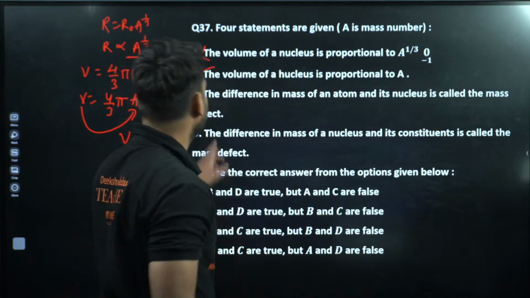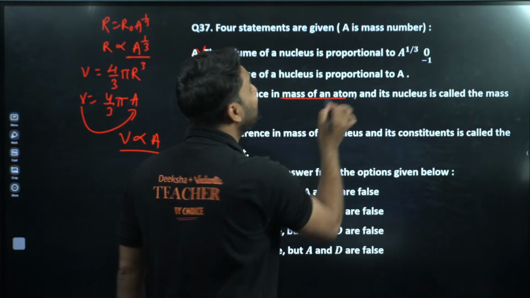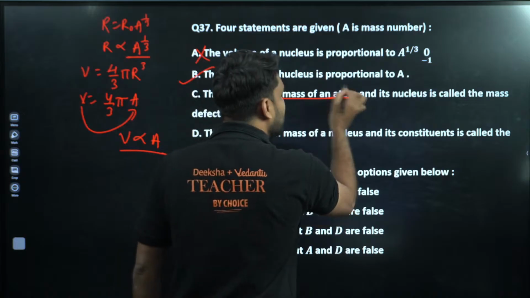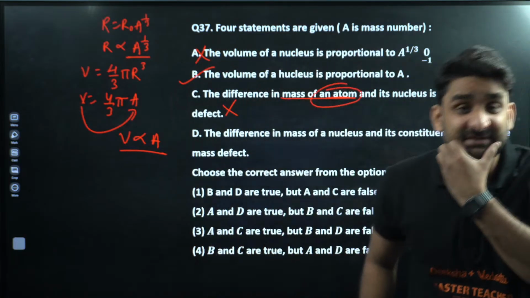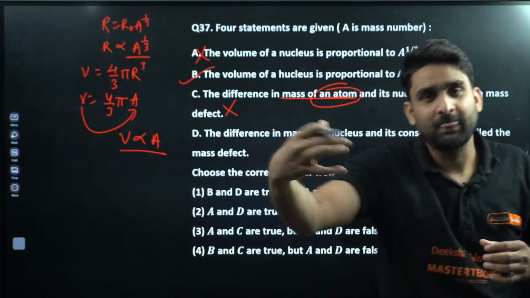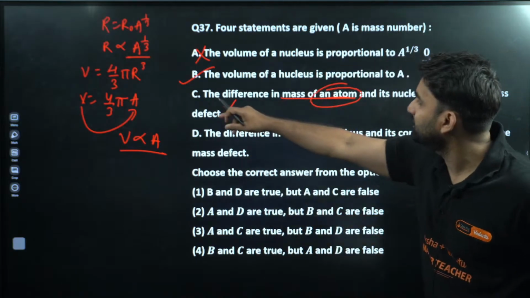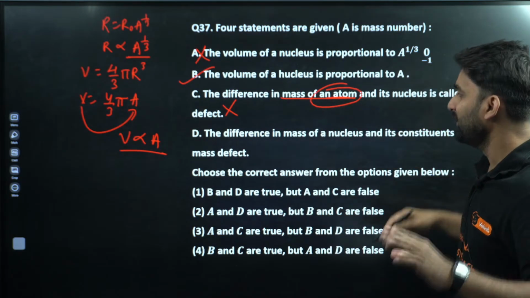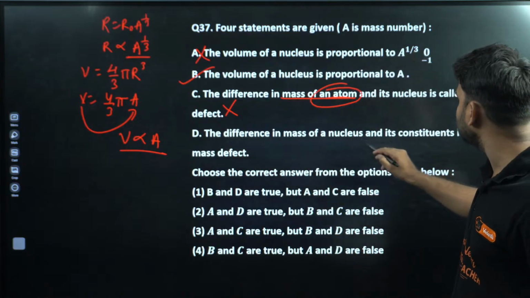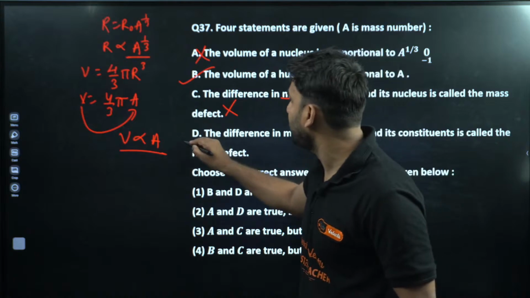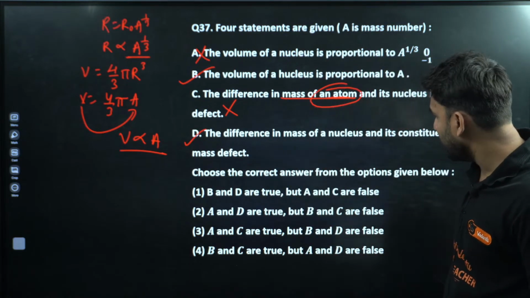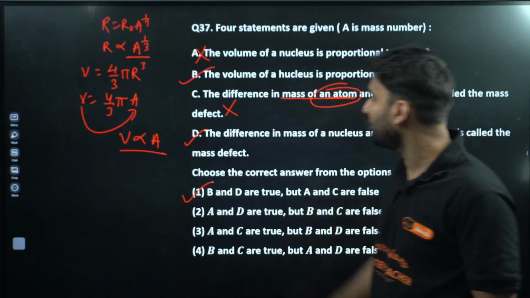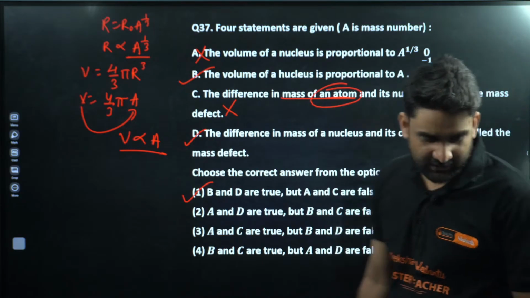The volume of a nucleus is proportional to A. This is absolutely correct. The difference of mass of an atom and its nucleus is called mass defect. Not at all. This is atom. This is absolutely incorrect. Mass defect is the difference of the mass of constituent nucleons, that is proton and neutron. So now the difference in mass of a nucleus and its constituents, yes, this is absolutely correct. So B and D are correct. B and D are true. A and C are false. Yes, option number 1 will be the correct here. Yes, this is clear. Is it clear, champions?